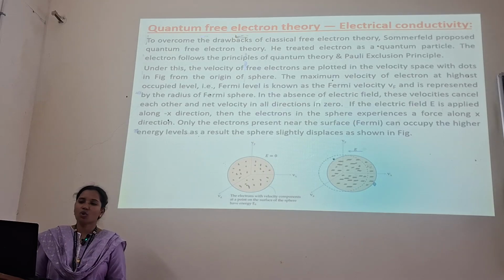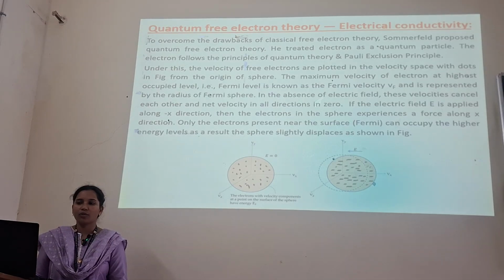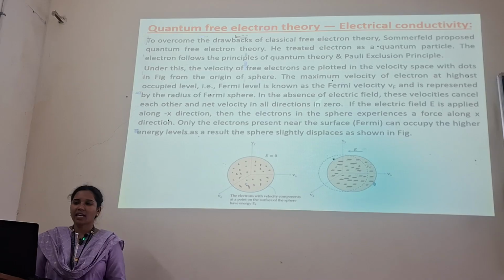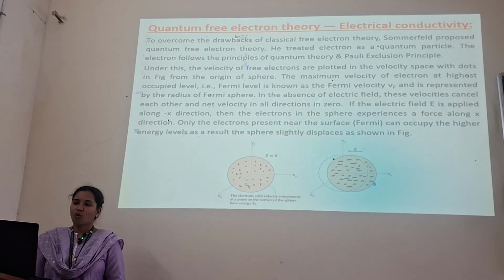So to overcome these drawbacks of classical free electron theory, he treated the electron as a quantum particle. This electron follows the Pauli exclusion principle. What exactly does Pauli's exclusion principle mean? No two electrons will have the same quantum state.